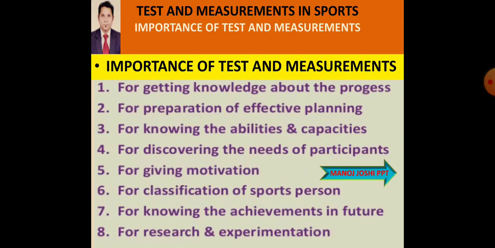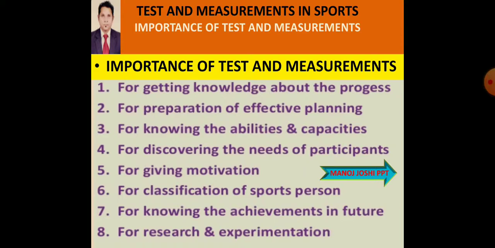So this is the grouping or classification of individuals. In the same way in sports also, we classify the sports persons, who are at which level. So the different groups are there. Classification of a sports person is needed, and this is only possible through test and measurement.